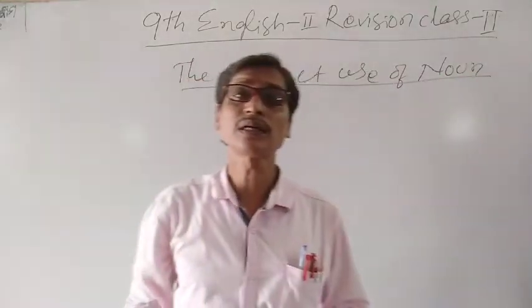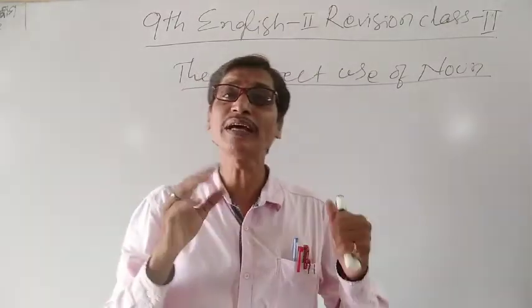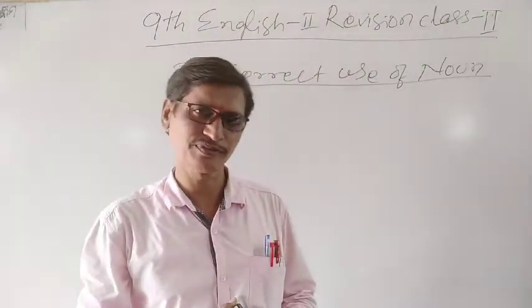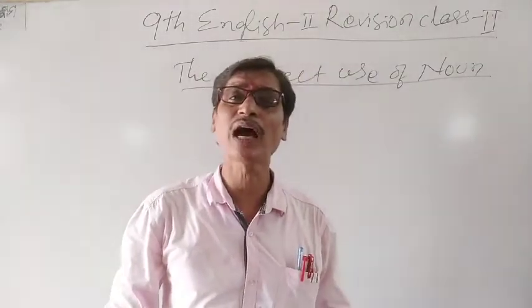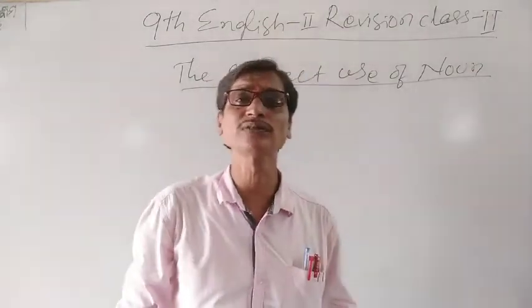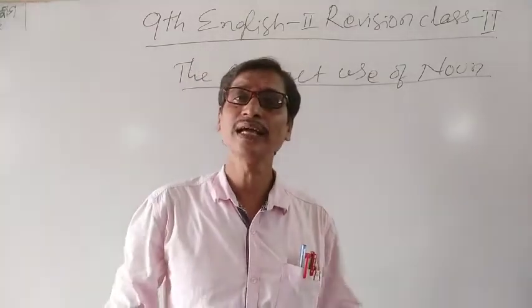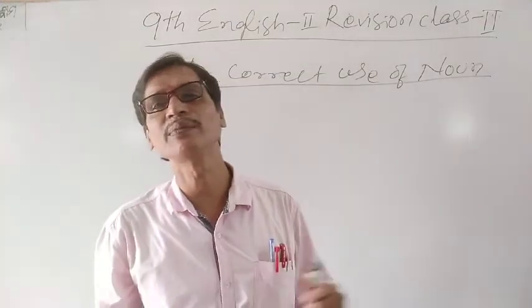You know, the noun is a very important part of speech. Last class we were also discussing the noun, because subjects are often nouns and they have singularity, plurality and everything.